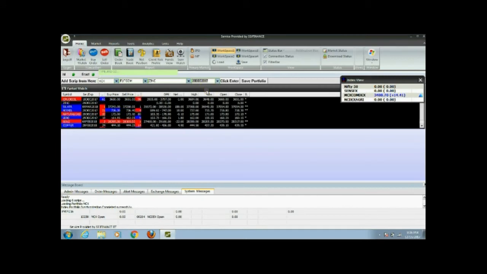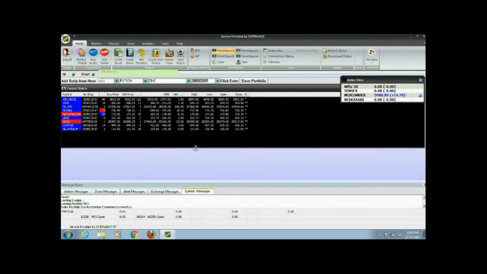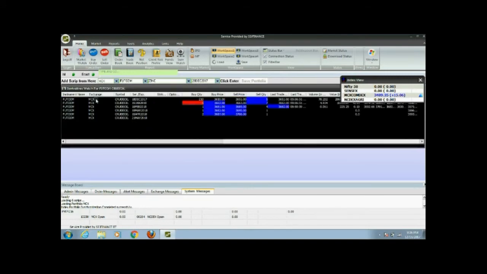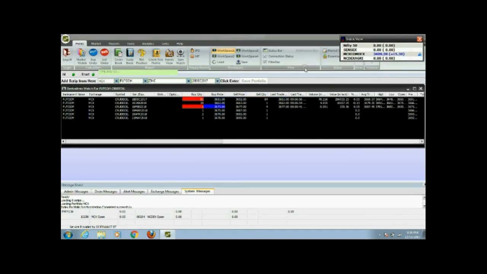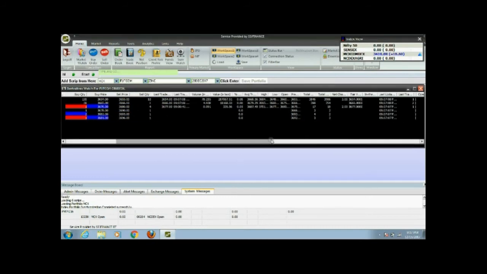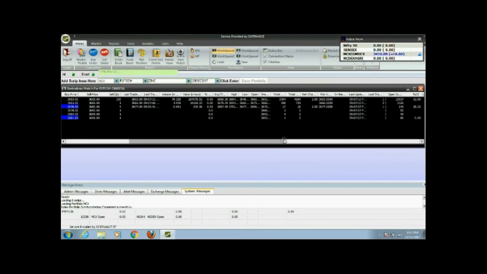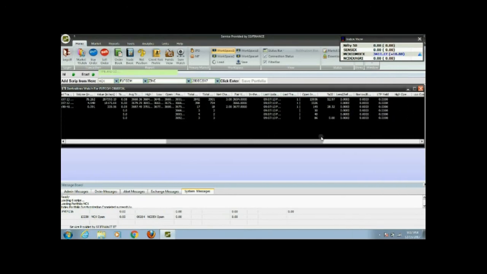One is gold, which is red, crude has become red, natural gas is neutral. What does it mean? It means the rate right now is below 51. This last closing rate you see, if it goes below, it becomes red. If it is above this rate, it is blue. So the crude is on 51 and 51 was the last closing. That means the trend is changing, right? Zinc is on the upper side, silver is on the upper side of the last close from yesterday.